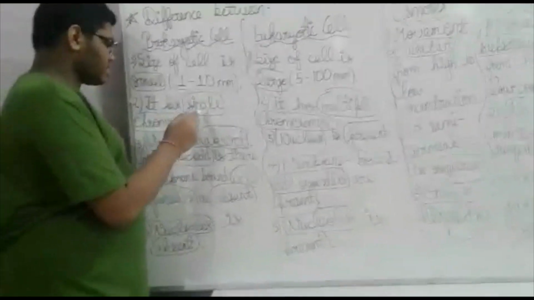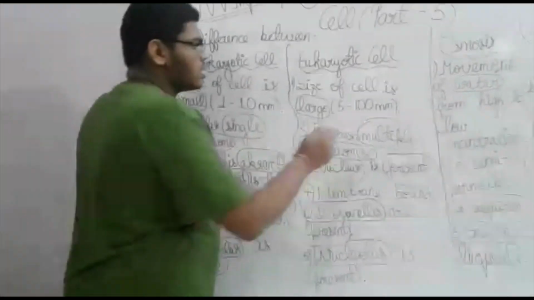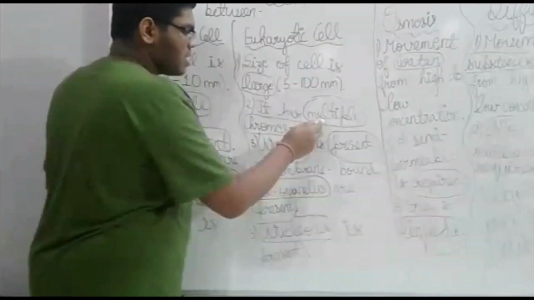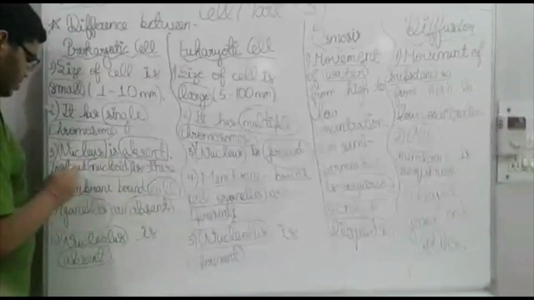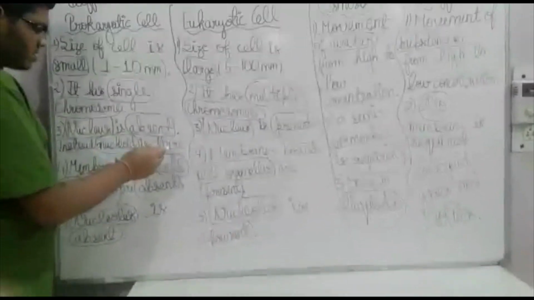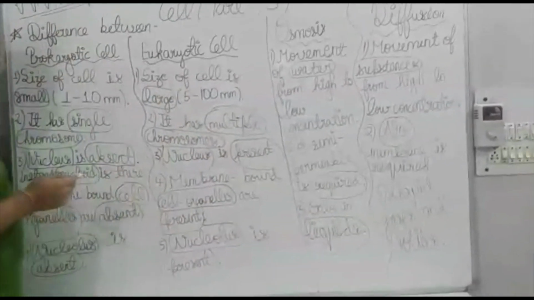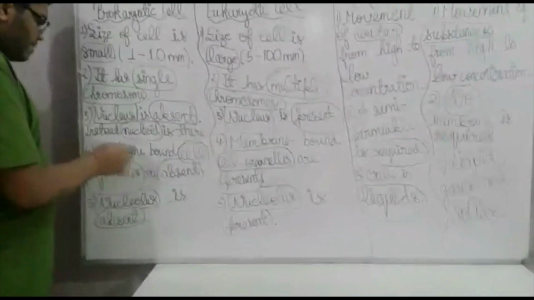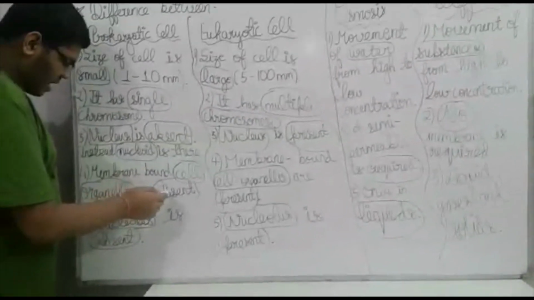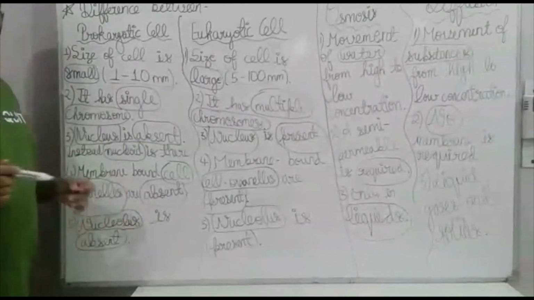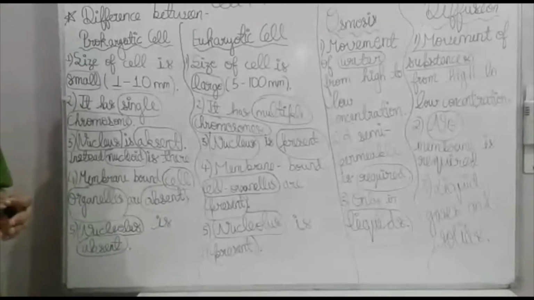A prokaryotic cell has a single chromosome. A eukaryotic cell, on the other hand, has multiple chromosomes. The nucleus is absent in the prokaryotic cell, while it is present in the eukaryotic cell. Membrane-bound cell organelles are absent in the prokaryotic cell, which has only non-membranous ribosomes.